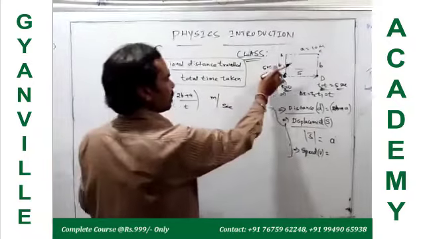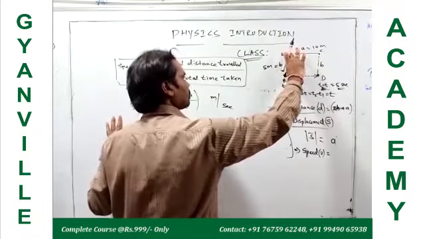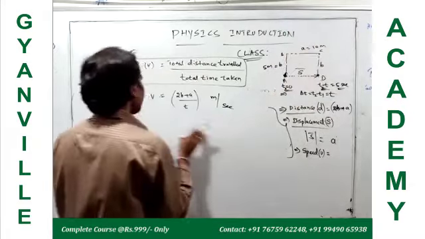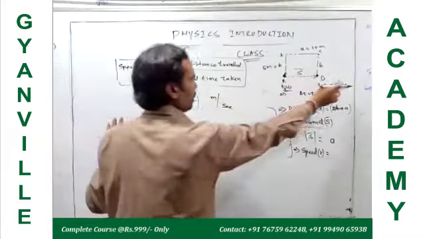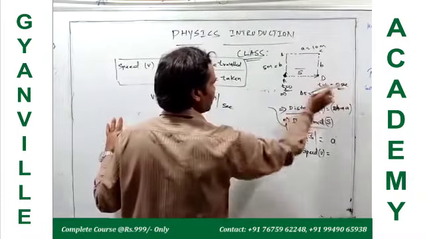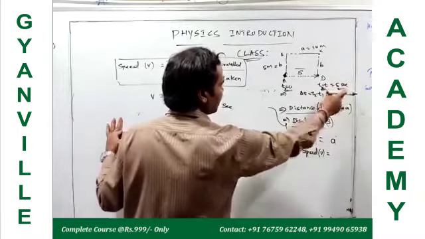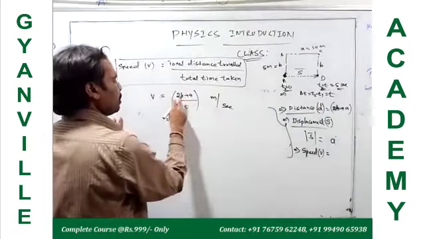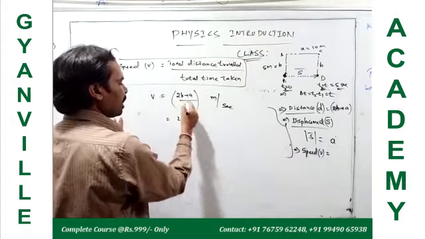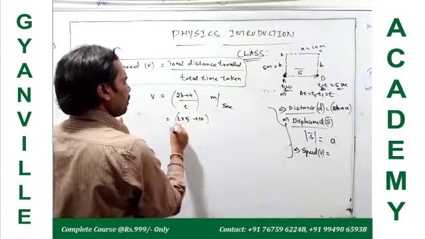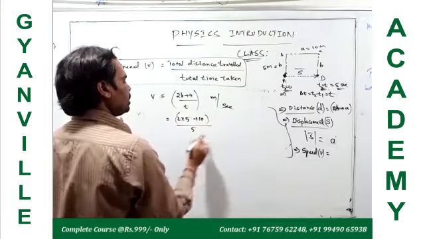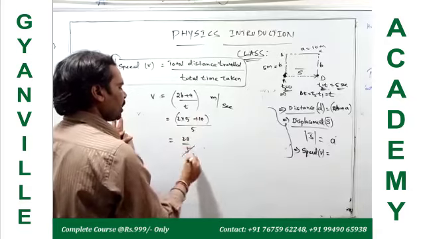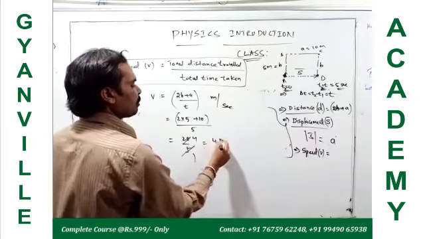Substitute the values. Suppose the width is 5 meters and the length is 10 meters, and the total time of journey is 5 seconds. This is t1 equal to 0 and t2 equal to 5 seconds, then delta t is equal to 5 seconds. So 2 into b, here b is 5 meters, plus 10, by t, t is equal to 5 seconds. So 10 plus 10, 20 by 5, which is 4 meters per second.